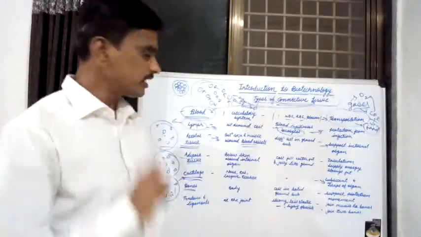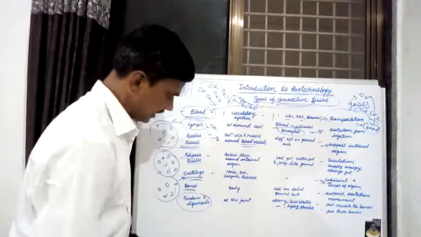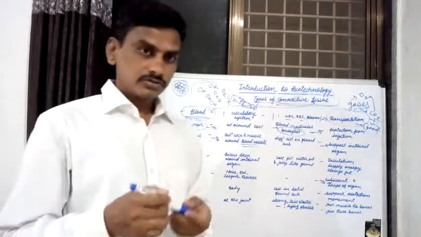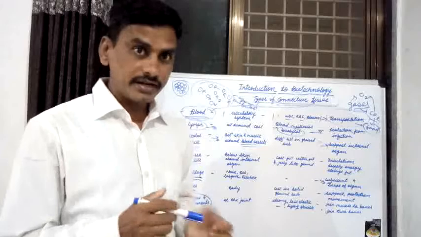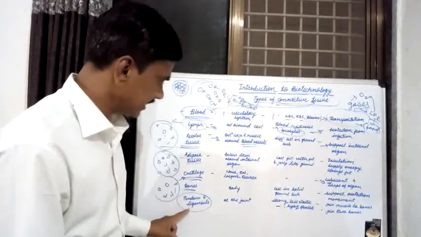The last types of connective tissue present in animals are tendon and ligament.